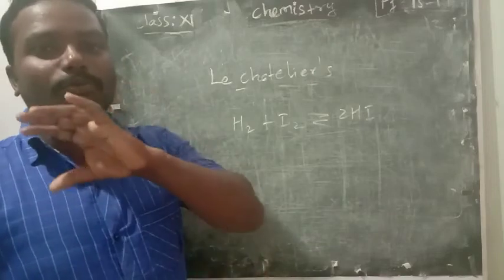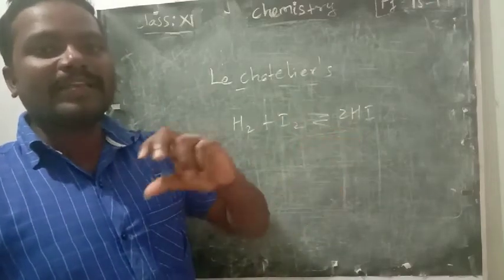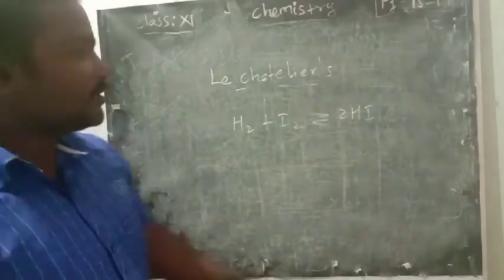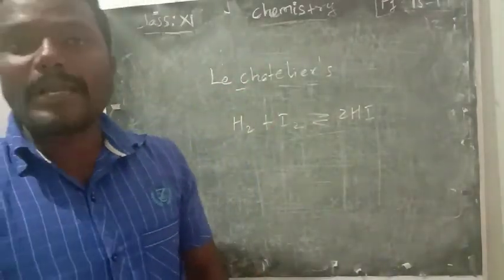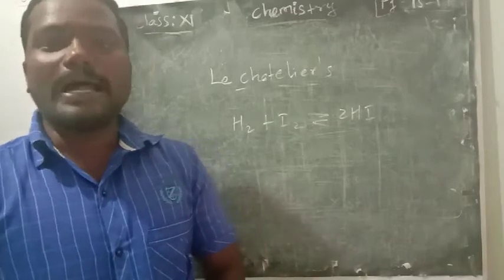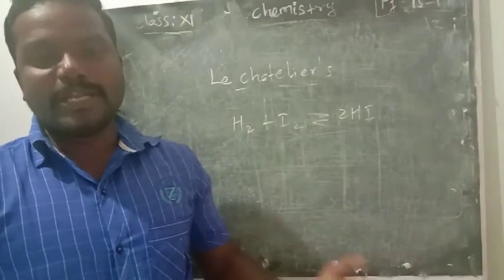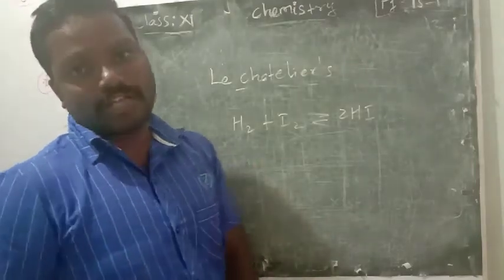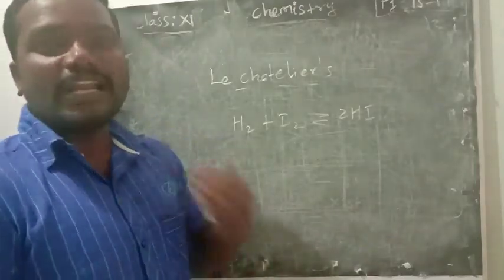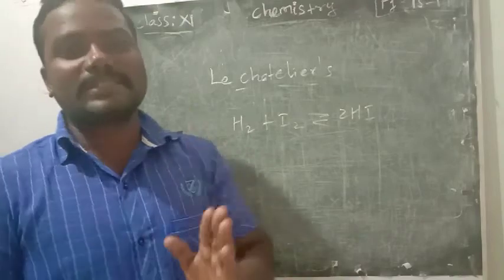To avoid the disturbance, it will change the direction. That is called Le-Chatelier's principle. If the system at equilibrium is disturbed by temperature, pressure, concentration like that, it will shift the direction to nullify the effect of that disturbance.